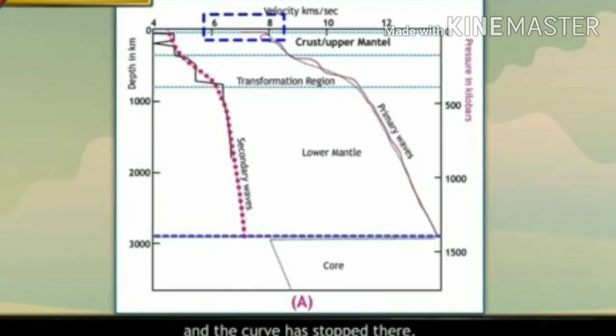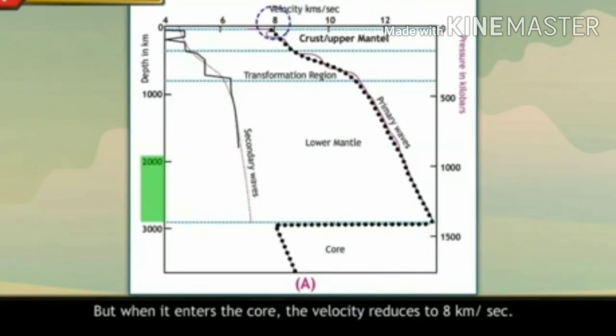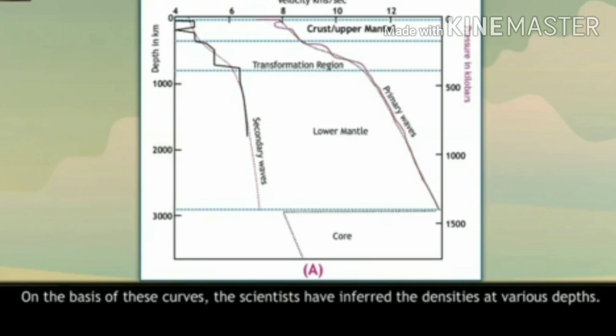The velocity of secondary waves is around 6 to 8 km per second around the boundary of the outer core, and the curve has stopped there. These waves do not enter the core. At 2900 km, the velocity of primary waves is around 12 km per second. But when it enters the core, the velocity reduces to 8 km per second. See this as shown in the dot curve. On the basis of this curve, the scientists have inferred the densities at various depths.